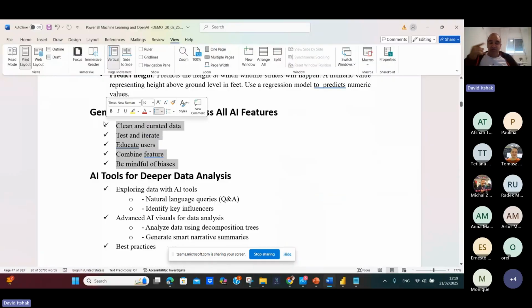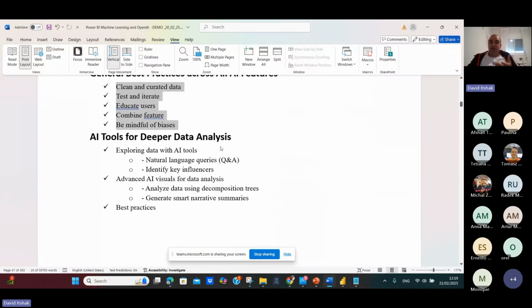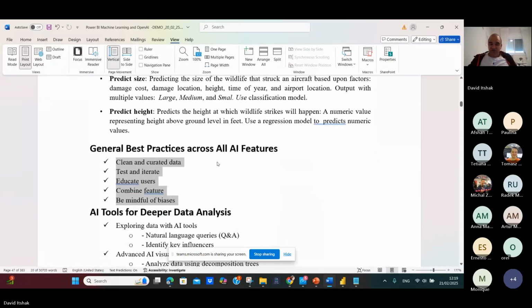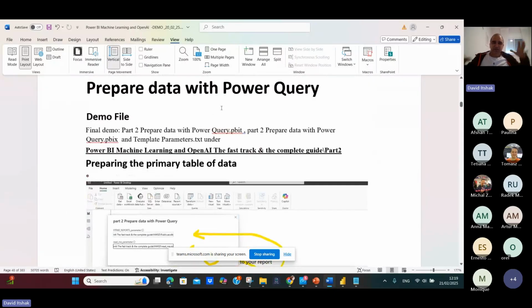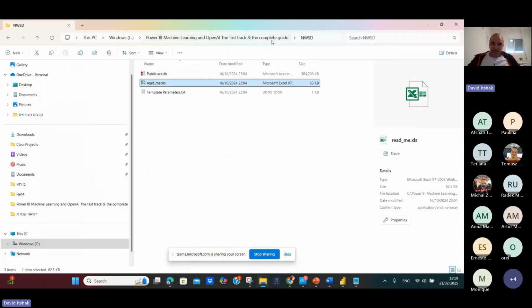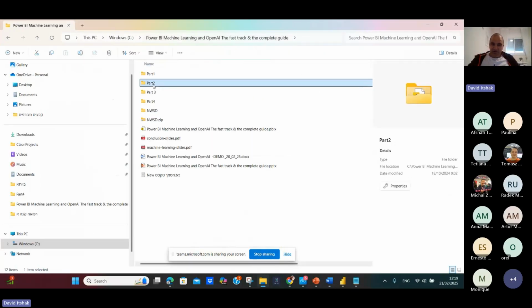If you use Copilot too much, I think you will be out of work, because your head will be shrinking. So you have to know your data before you are giving it to an external tool. This you must do. So prepare data with Power Query. This is the second phase, part 2.